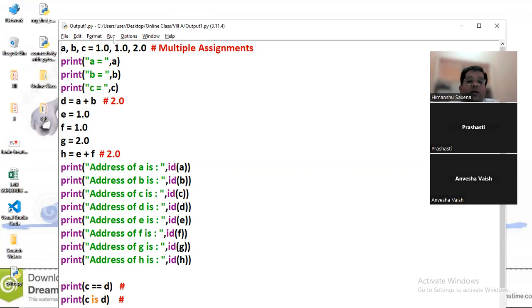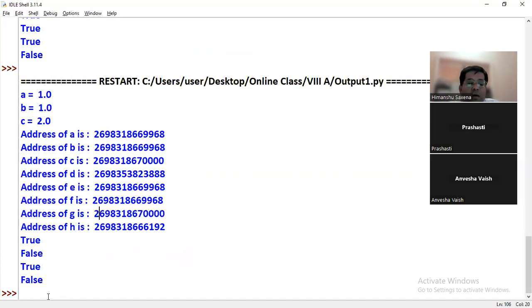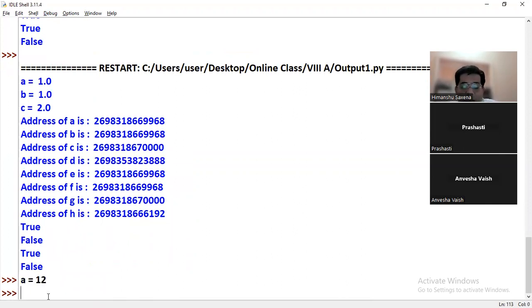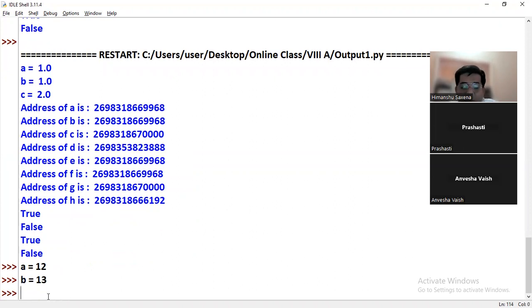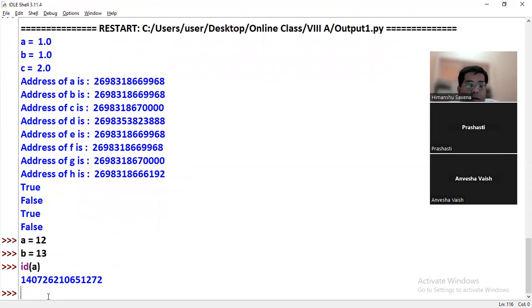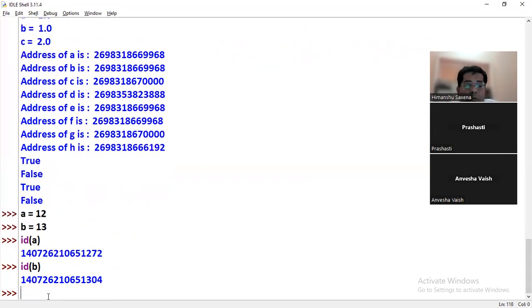Let me try this in another way, one second. That's a very good concept. What I'm doing here is taking a variable and giving it the value 12. Again, I'm taking a different variable and giving it the value 13. So I just want to see the memory location of these two variables. They must be different. The ID of B will be different.